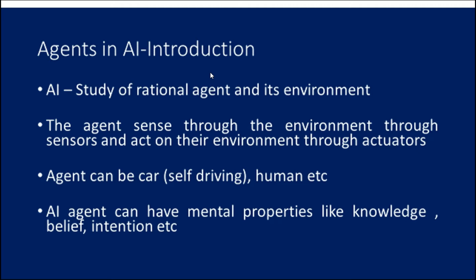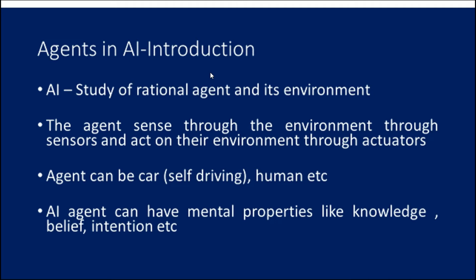So that can be done by using all those concepts we have seen in the earlier slides, right? What is about the learning, reasoning, all those things. So the agent has to take decisions that can be based on the situation in the particular environment, right? That is what the agent's functionality is about. So we can also say that it is a study of rational agents and their environment.